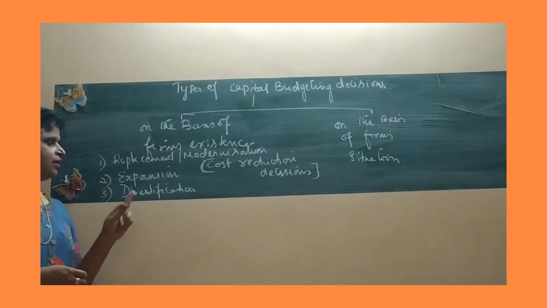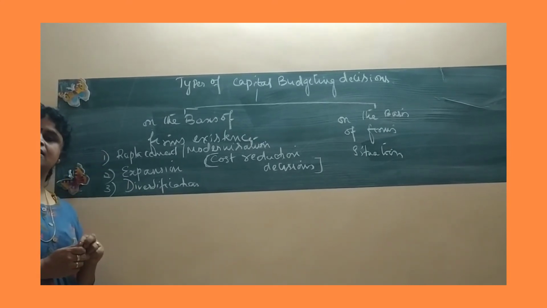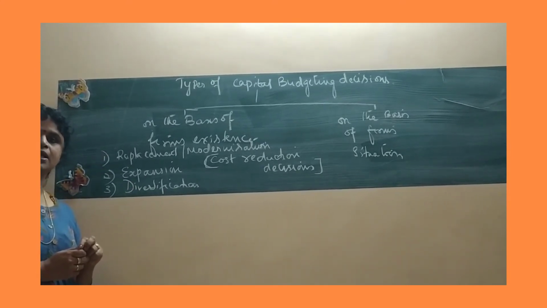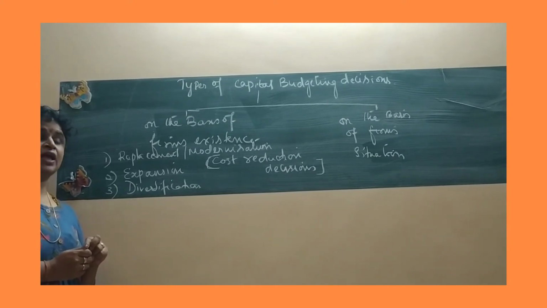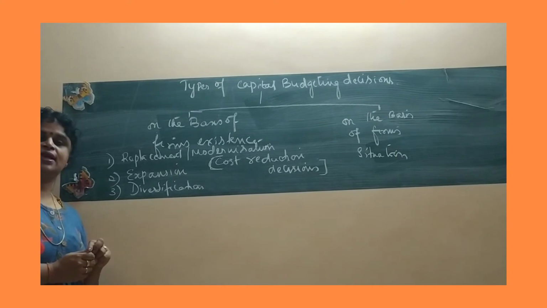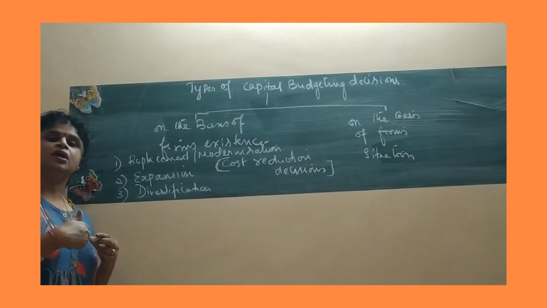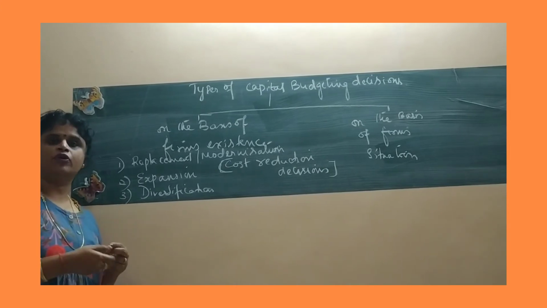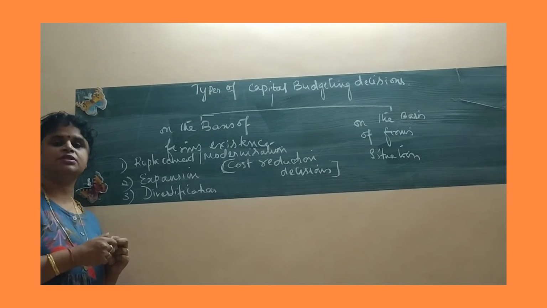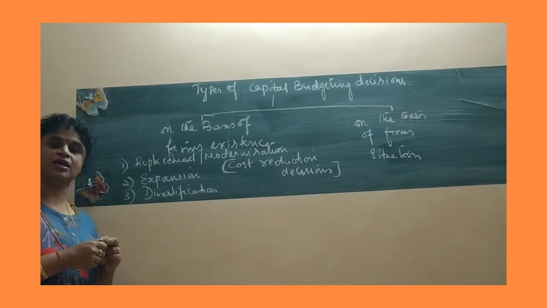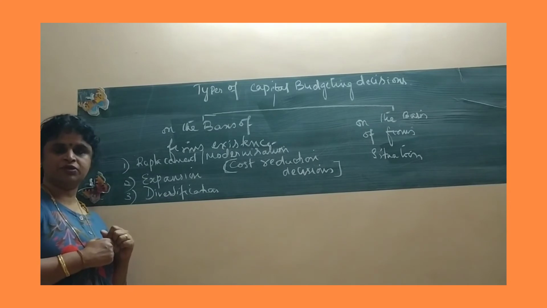Diversification decisions are those decisions taken by the firm based on its diversification plans. Let's say you want to get into a new product line. You want to have more number of products in your business, more programs in your organization. So those are decisions taken with regard to the diversification plans and programs of the organization.